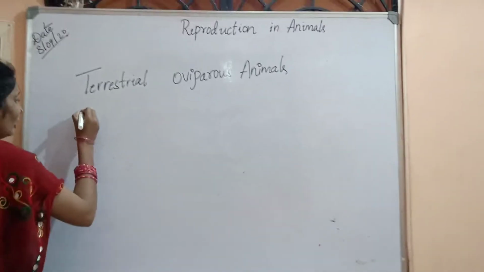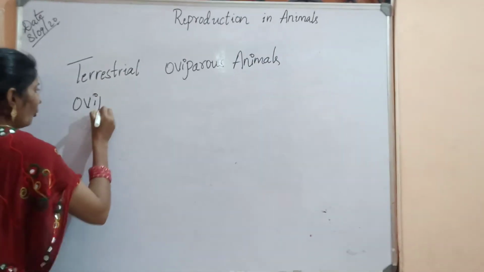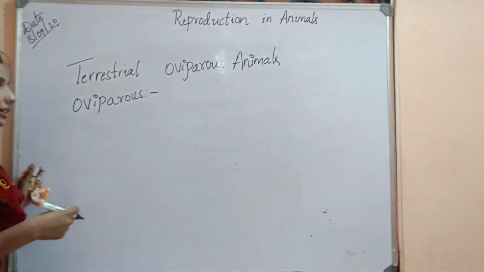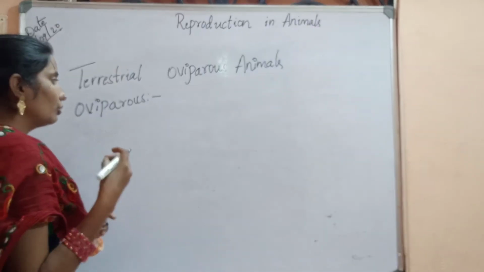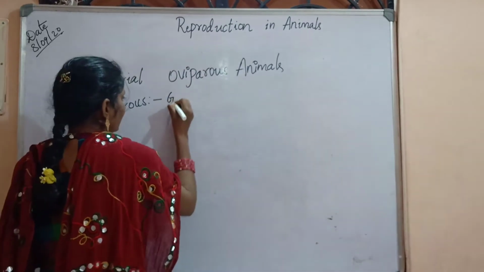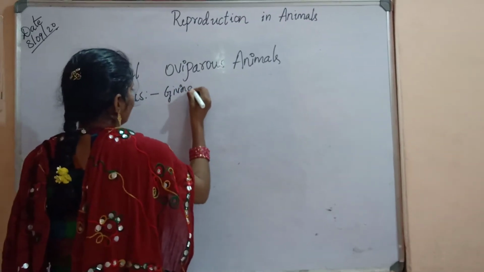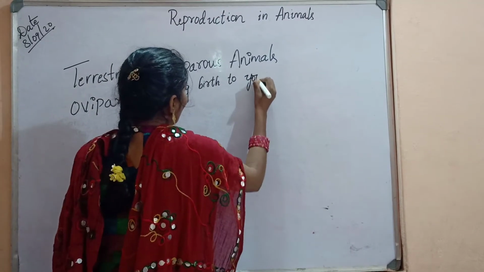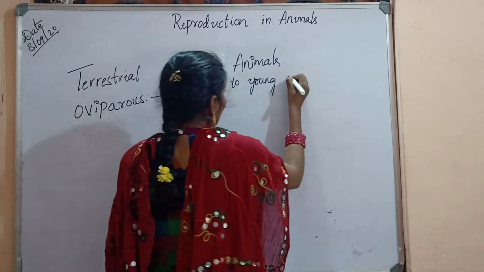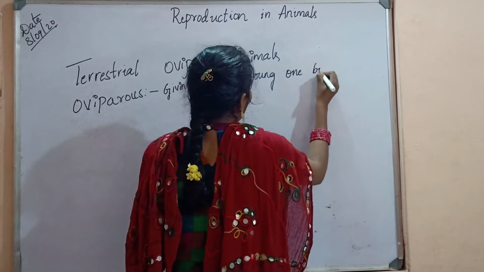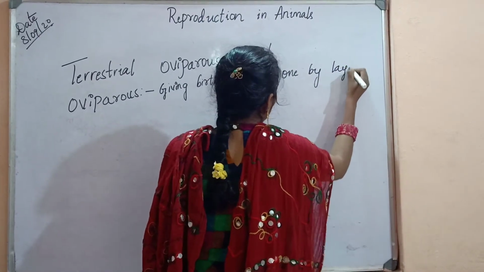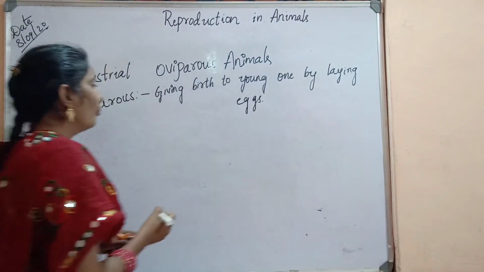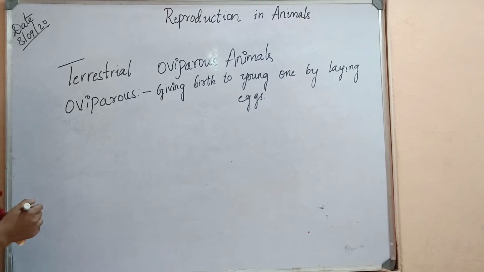So before that, let me ask you, what is an oviparous animal? An oviparous animal is one which gives birth to its young ones by laying eggs. Giving birth to young ones by laying eggs is called an oviparous animal. So what is a terrestrial oviparous animal?